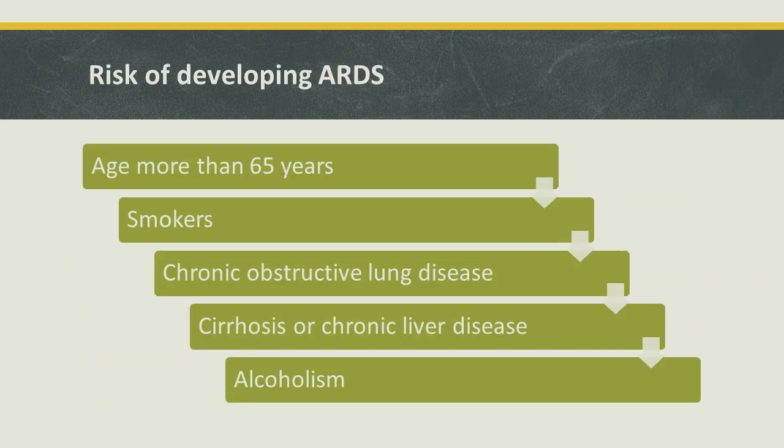Now, who is at risk of developing acute respiratory distress syndrome? All individuals above 65 years are more prone, more vulnerable to develop acute respiratory distress syndrome. Smokers, people with chronic obstructive lung disease, people with cirrhosis or chronic liver disease, and alcoholics are all vulnerable to develop acute respiratory distress syndrome.